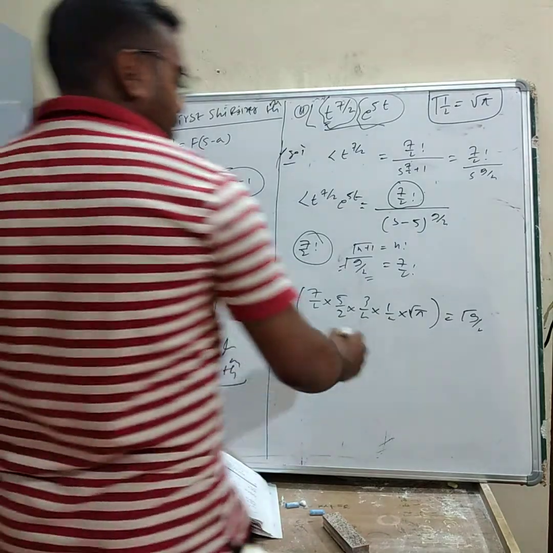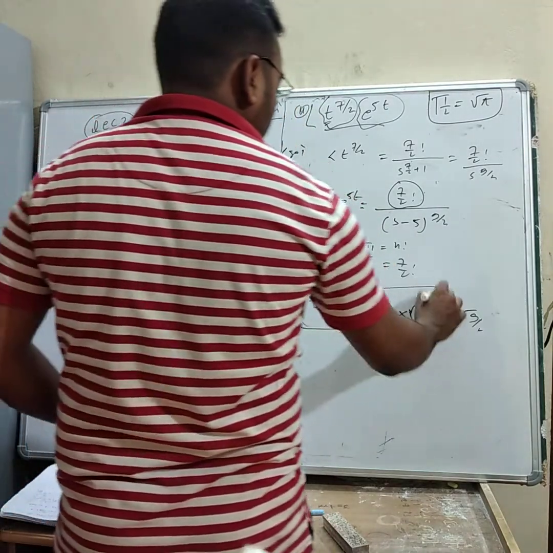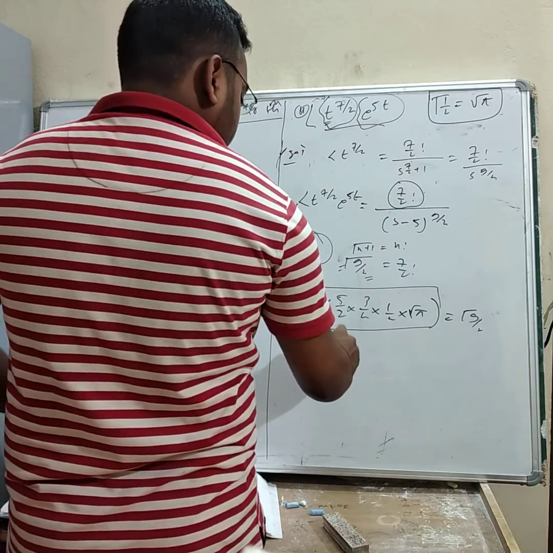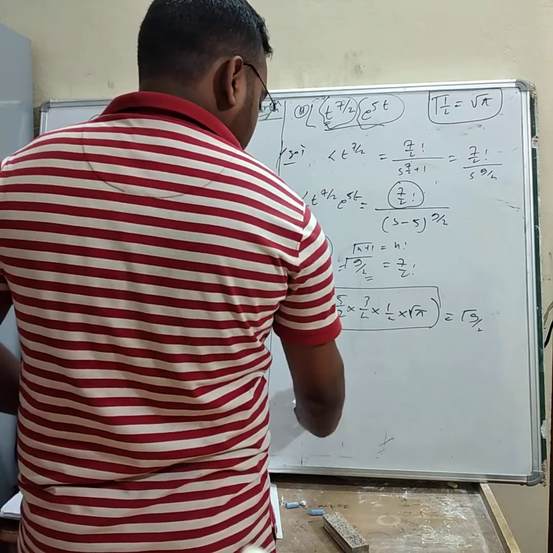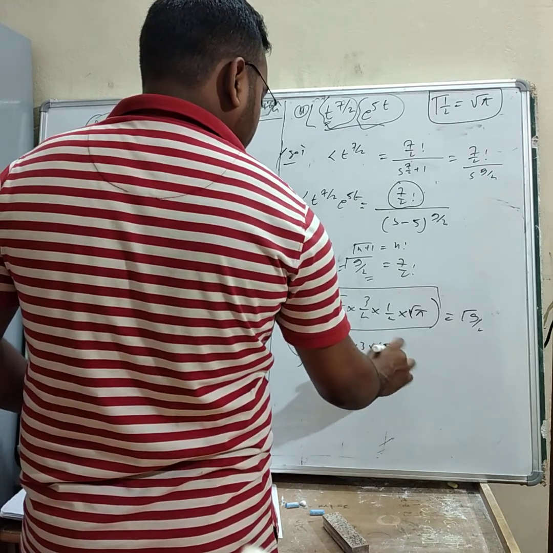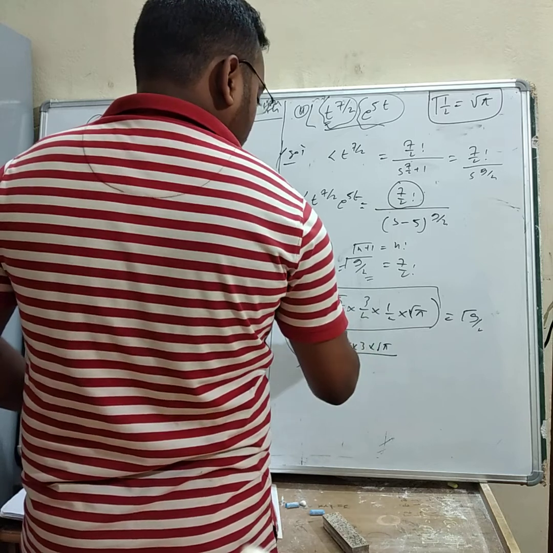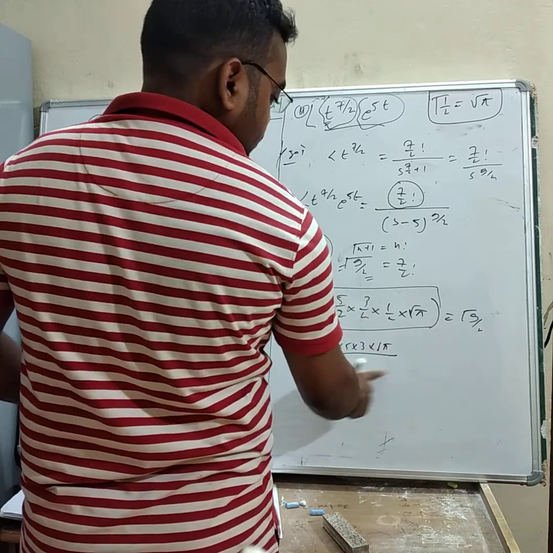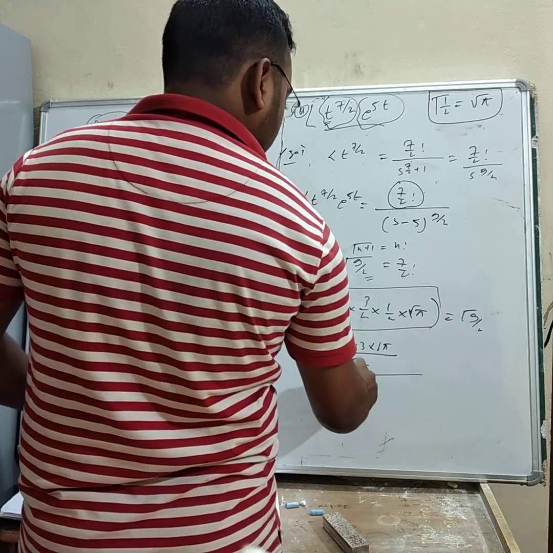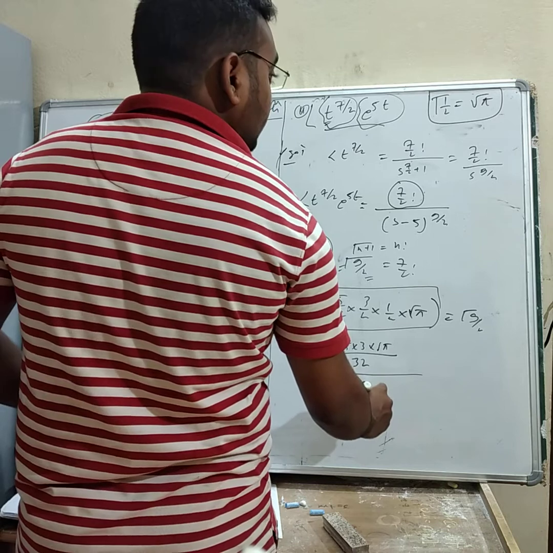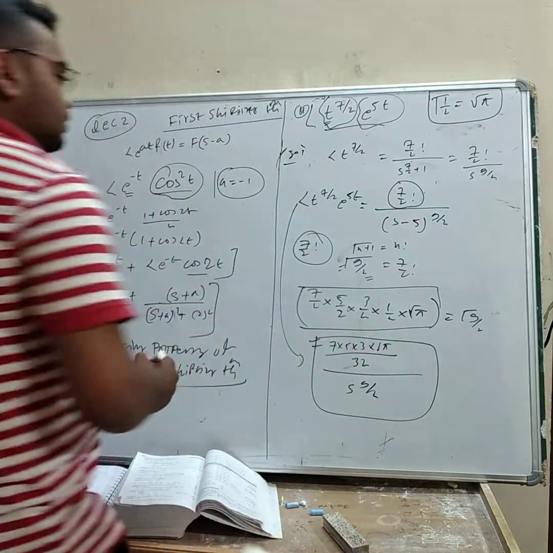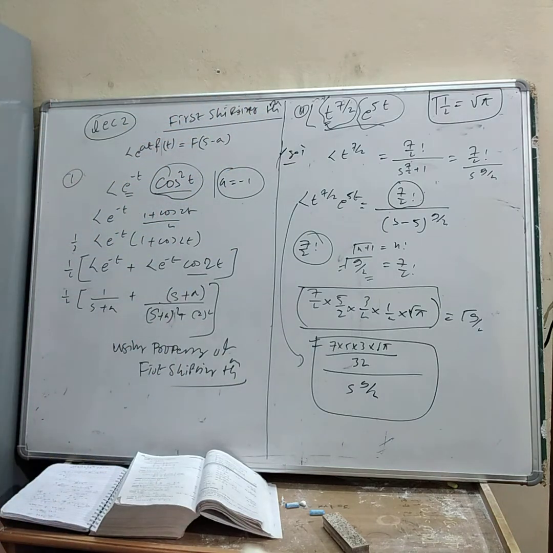So in this way you may go through the factorial form. After solving this, you may put it here. So it will be 7 into 5 into 3 into root pi divided by 2 to the power 4, which is 32, divided by s to the power 9 by 2. By this you may find the value of Laplace of t to the power 7 by 2.